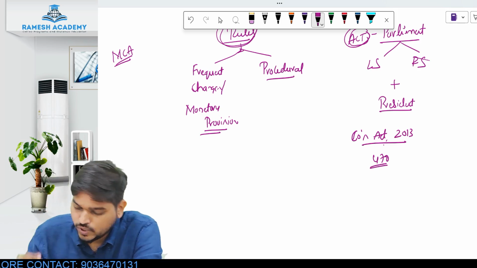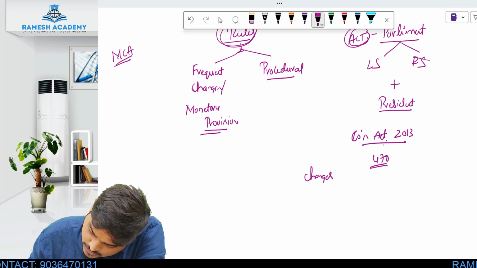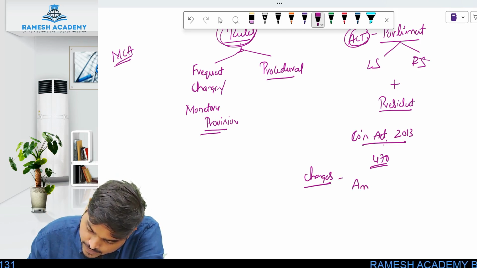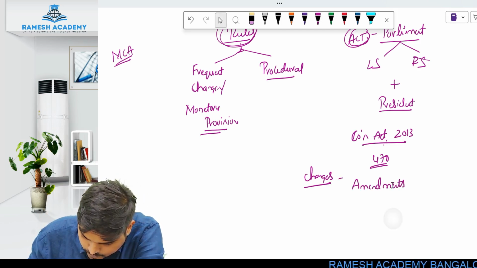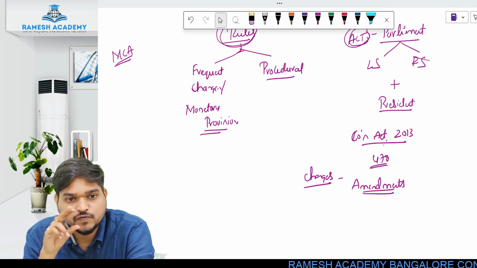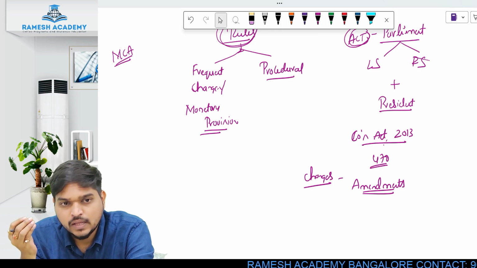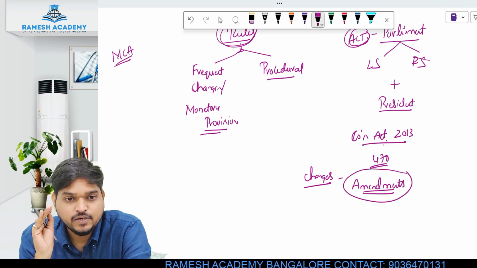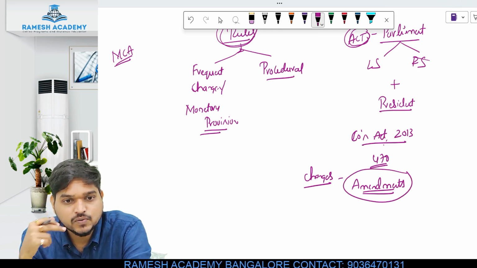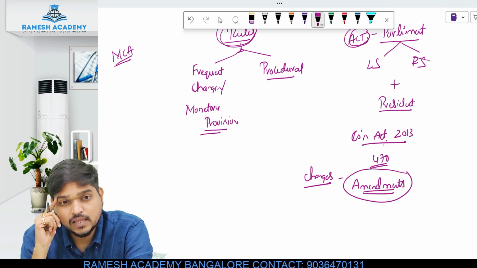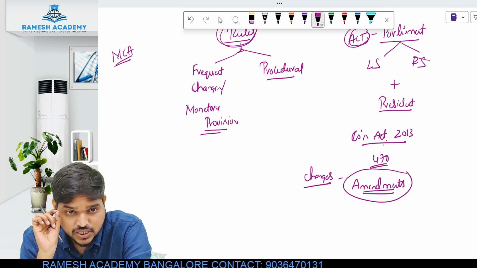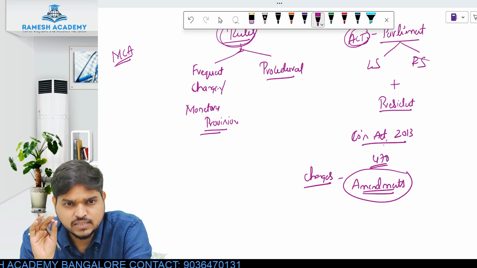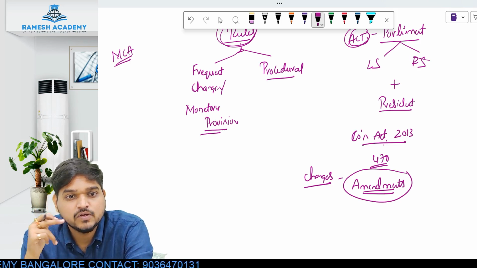Now let's say tomorrow you want to make certain changes in the Companies Act 2013. Those changes we call amendments in our legal language. If you want to change any part or any provision of the law, that change is called an amendment. And the law says that whenever you want to make any amendment, it is as good as making a new act. Even if the change is the slightest change, it will be considered as if you are making a new act.